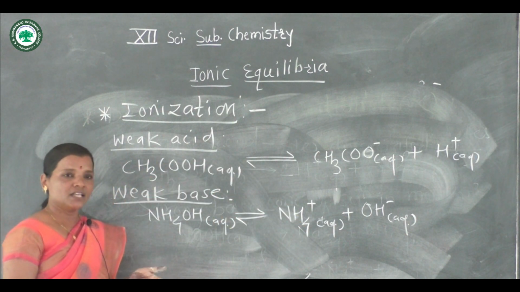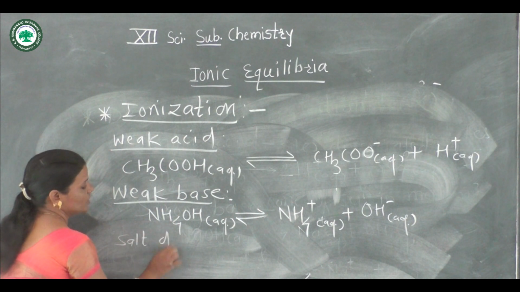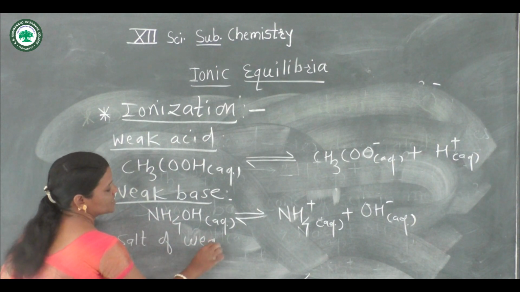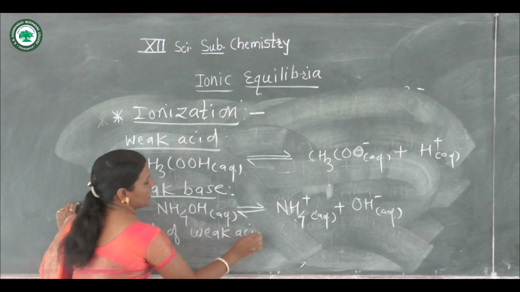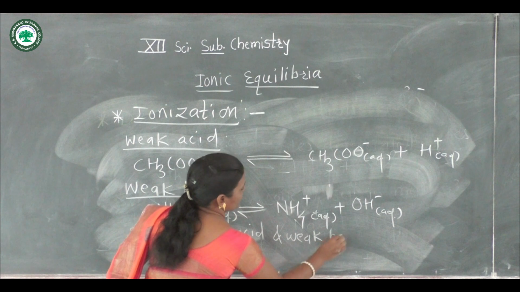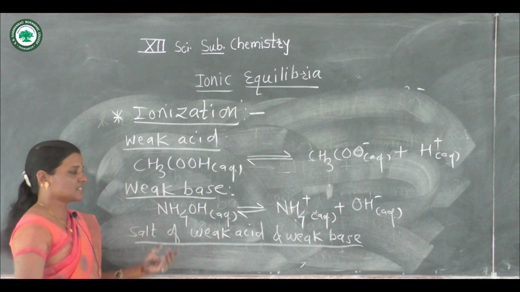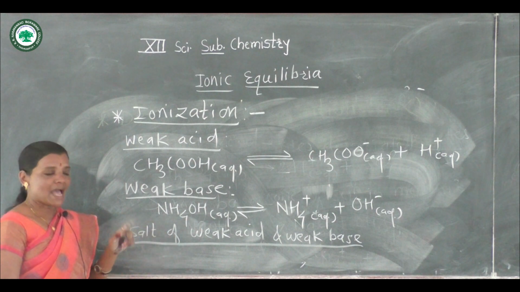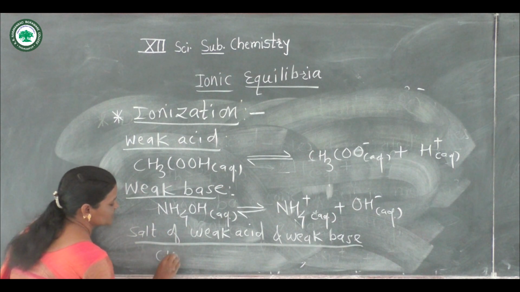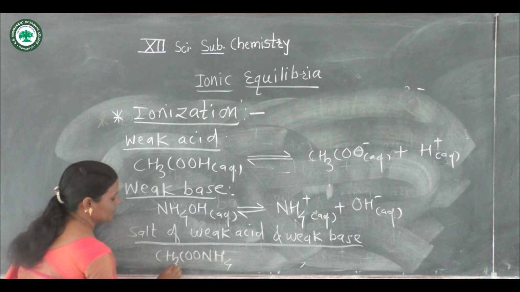Now let us see the third example, salt of a weak acid and weak base. For example, ammonium acetate, CH3COONH4.